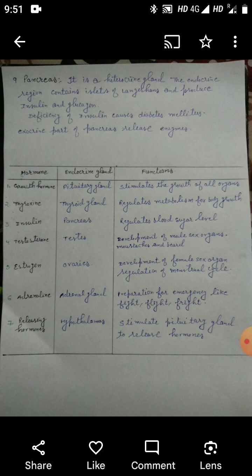Deficiency of insulin may cause diabetes mellitus, and the exocrine part releases some enzymes which help in digestion of proteins, as we know, the trypsin enzyme.